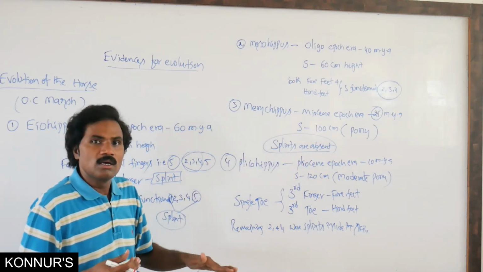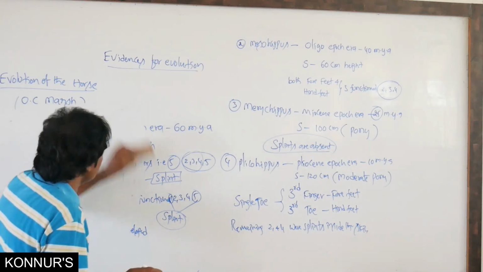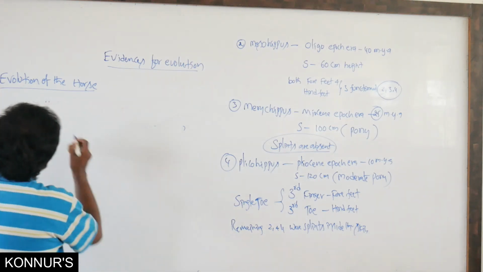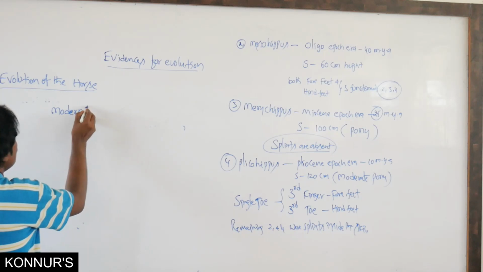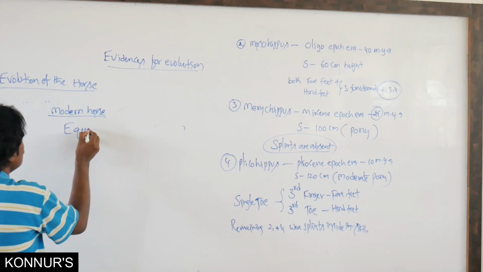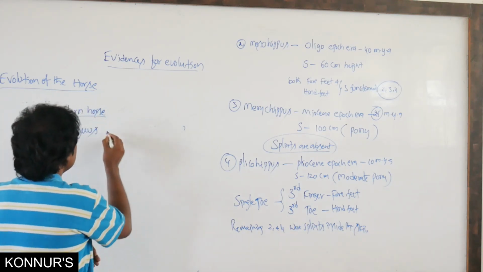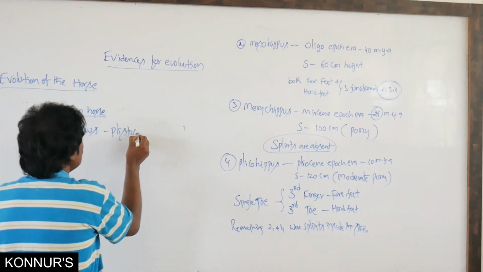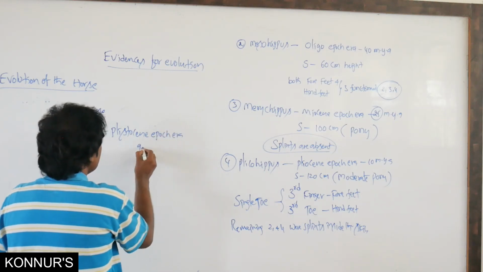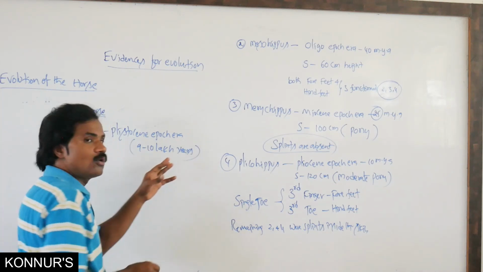Then the modern, present-day horse. From where is it originated? It is originated from Pliohippus. The modern horse is Equus, from the Pleistocene era, 9 to 10 lakh years ago.